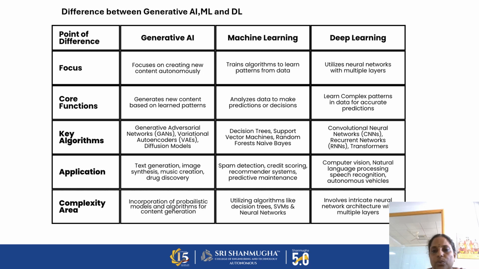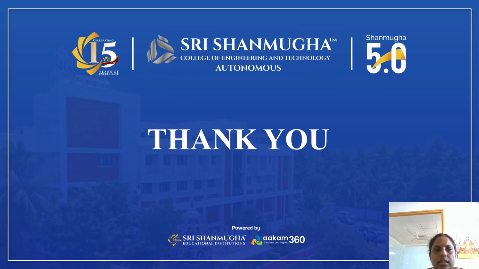In an LLM, we don't know which word comes at what time, so we need the sequence numbers. That's why we go for positional embedding. Whereas a recurrent neural network is mainly based on time series, text generation and so on. Thank you.